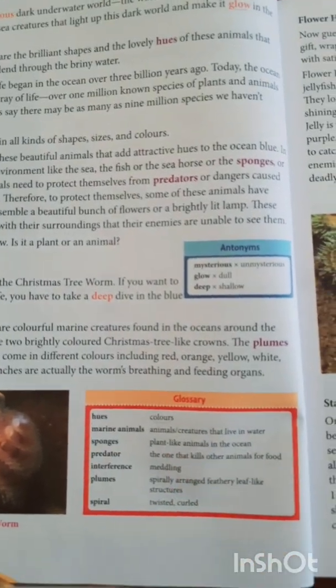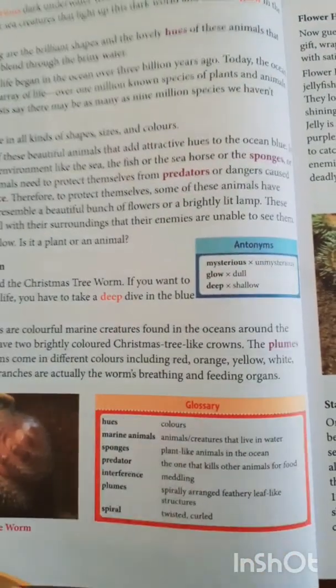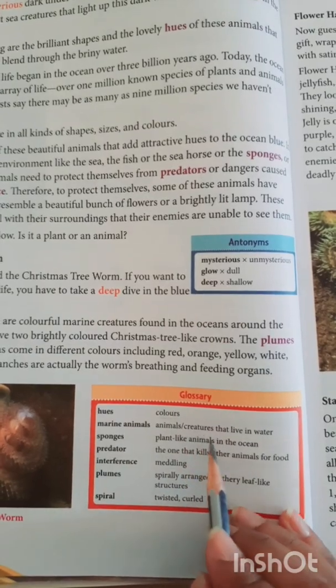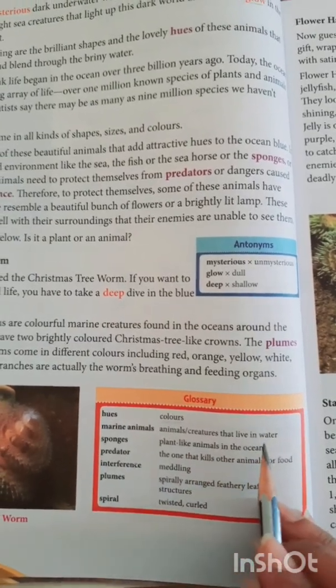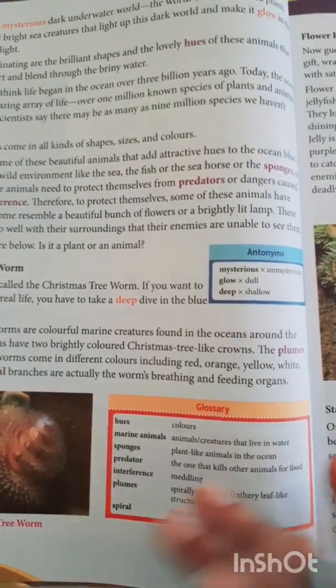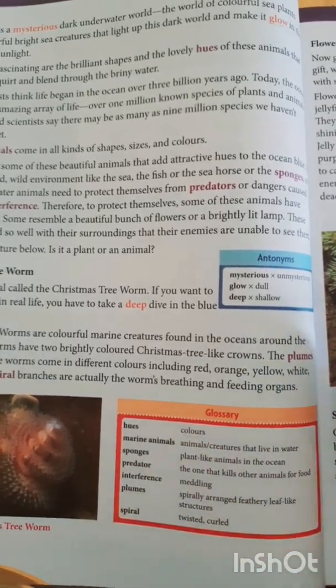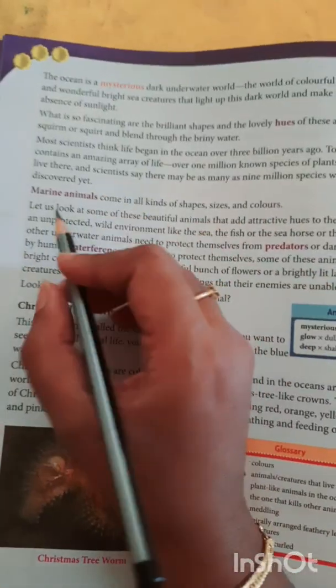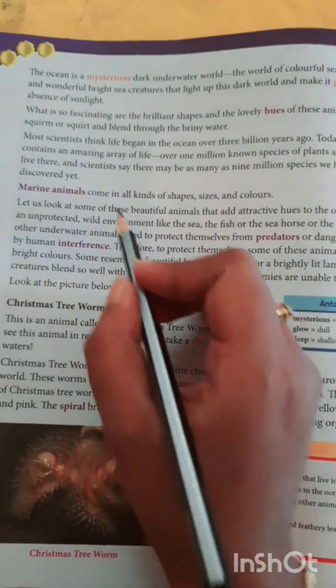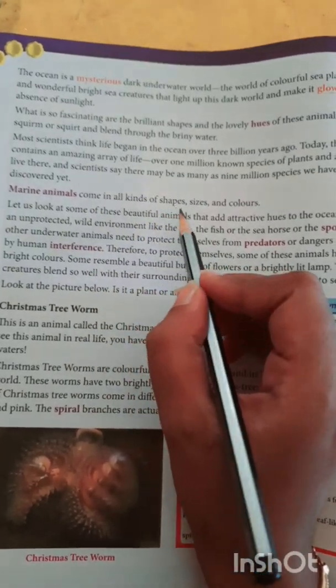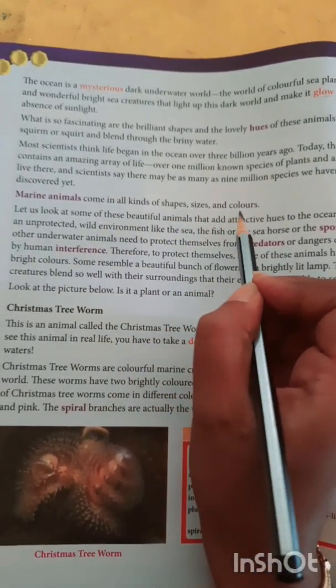Yes, look at the glossary page. What are marine animals? Animals are creatures that live in water. Animals that live in water or the ocean are called marine animals. They come in all kinds of shapes, sizes and colors.